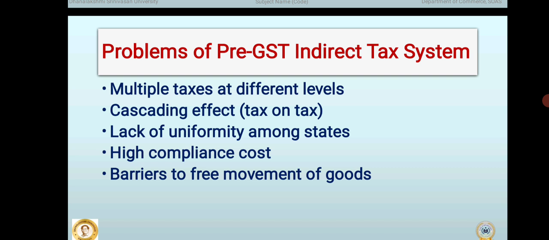The system involved a high compliance cost. Businesses had to maintain multiple records, files, different tax returns, and follow various laws. This increased administrative costs and especially affected small and medium enterprises. Finally, there were barriers to the free movement of goods. Taxes like octroi and entry tax led to checkpoints at state borders. This caused delay, increased transportation costs, and disrupted the smooth flow of goods across the country. These problems paved the way to a uniform tax system.